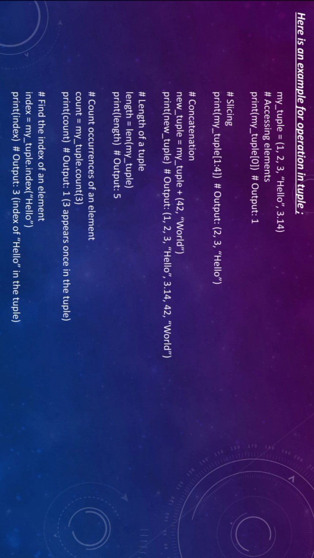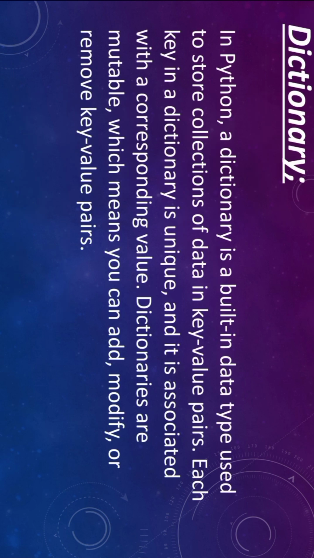Next we are going to discuss dictionary. We know that a dictionary is a mutable object which can be modified, removing or adding elements, but in a tuple we can't do that because a tuple is an immutable object. And in Python, a dictionary is a built-in data type that we use to store different types of data in key value pairs. In a dictionary we are storing the data in key value pairs, and each key is unique and is associated with its corresponding value, which means we can modify that, or we can add, or we can remove the key value pair.